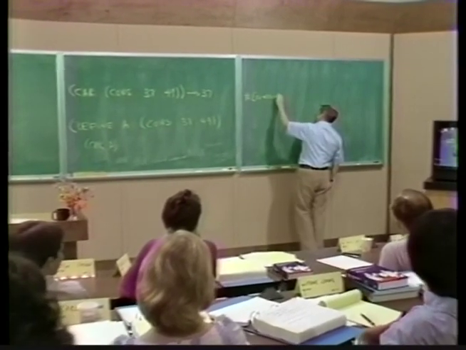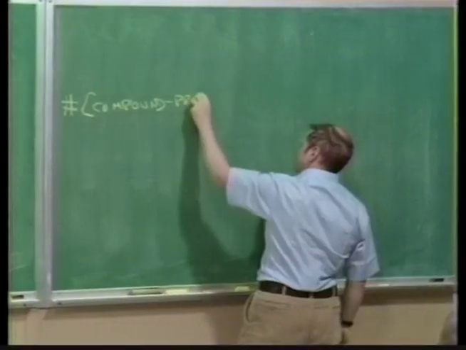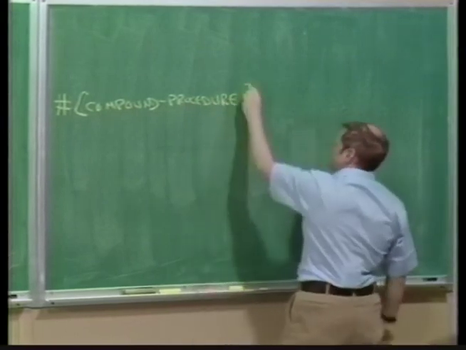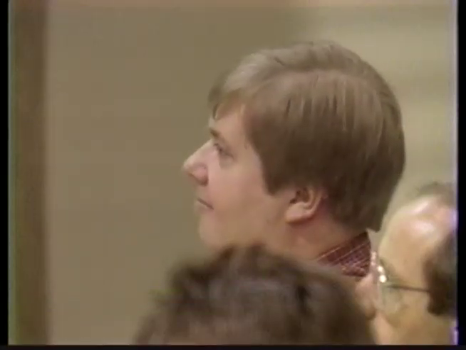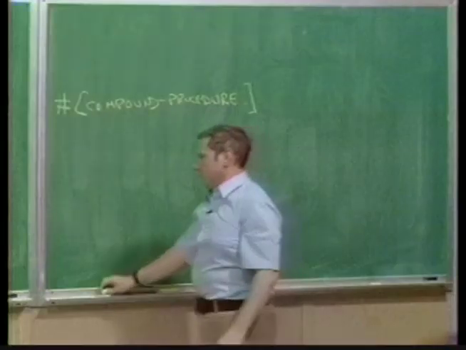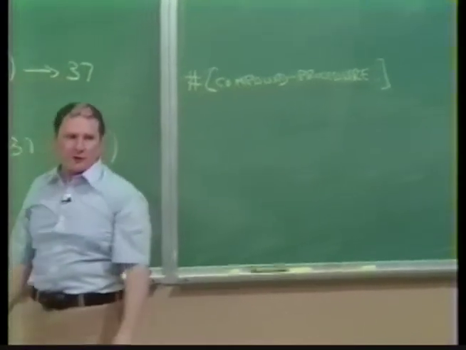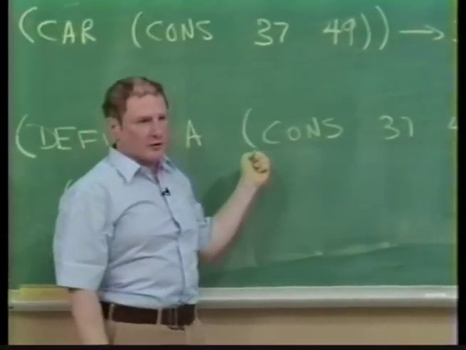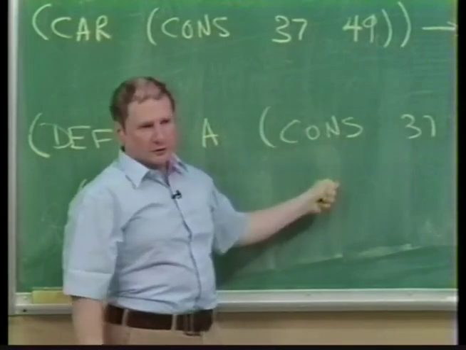Just like last time, we'd say compound procedure. Might say a little bit more. Might say compound procedure lambda something or other, depending on details of how I named it, but it's a procedure. And the only reason for that is I haven't told the system anything special about how to print such things.